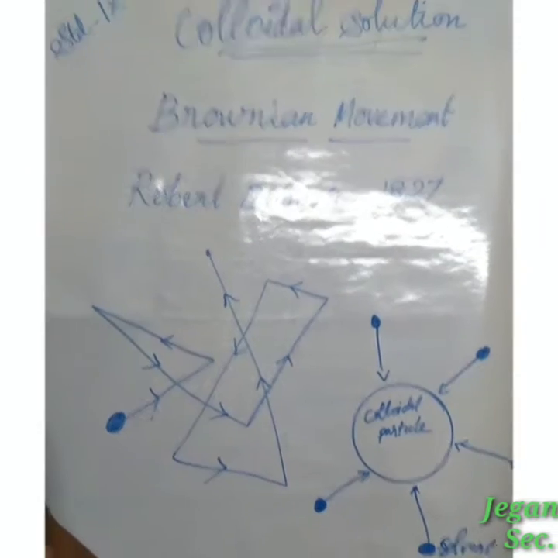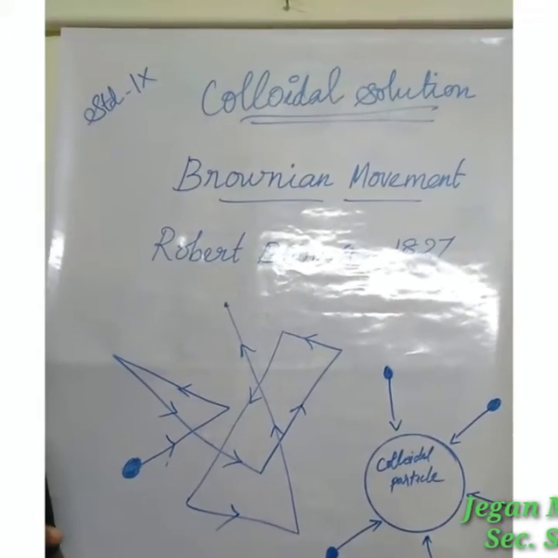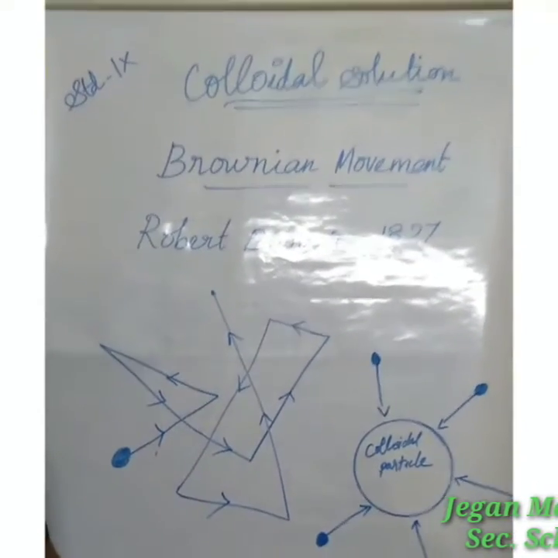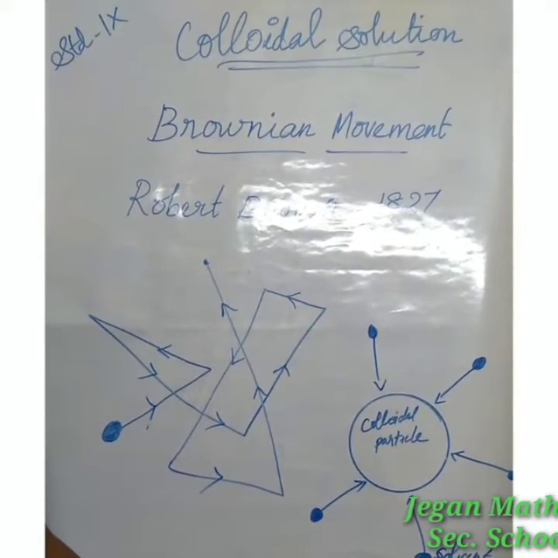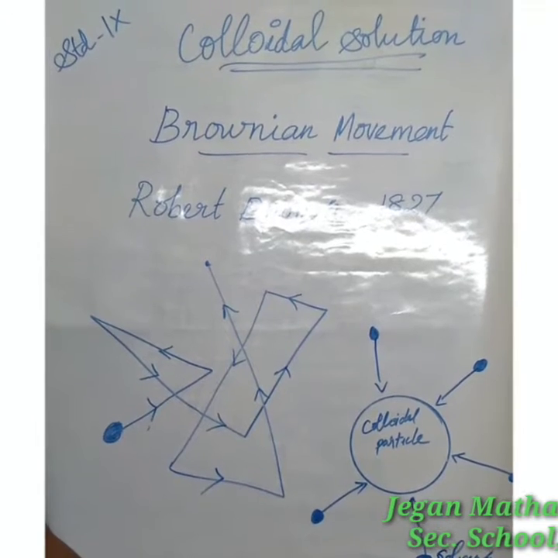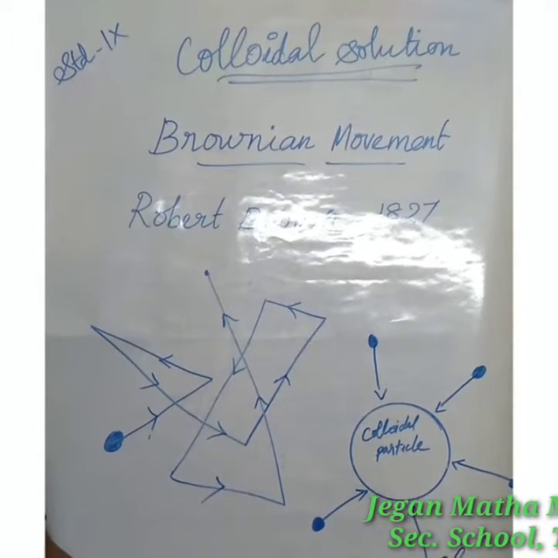So Brownian motion means the zigzag movement of small particles suspended in a liquid or gaseous substance.